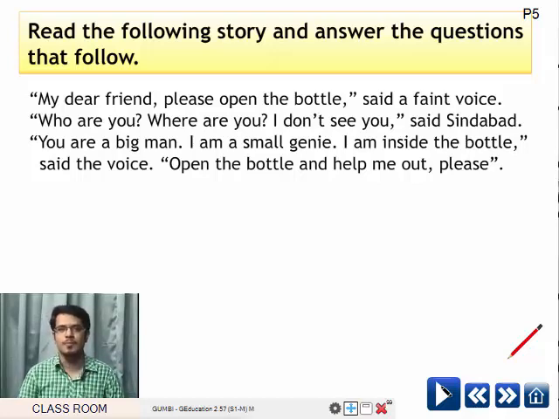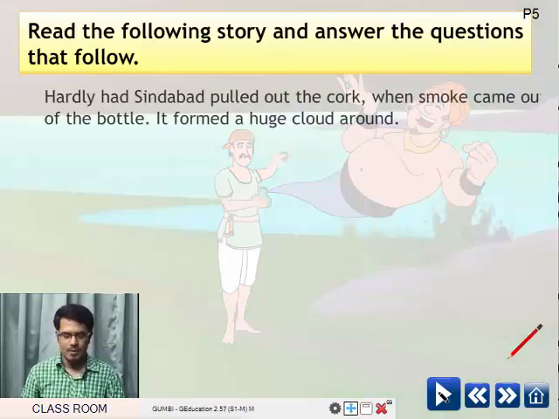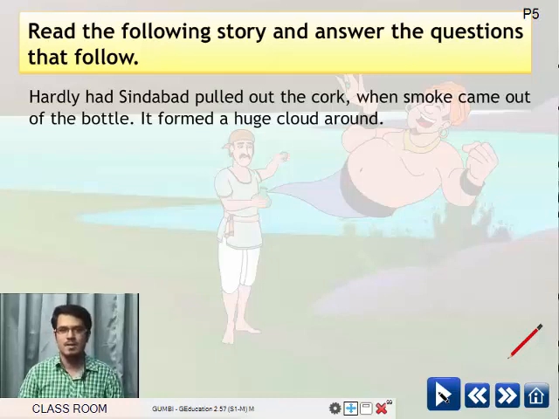"Who are you? Where are you? I don't see you," said Sinbad. "You are a big man. I am a small genie. I am inside the bottle," said the voice. "Open the bottle and help me out, please." Hardly had Sinbad pulled out the cork when smoke came out of the bottle. It formed a huge cloud around.